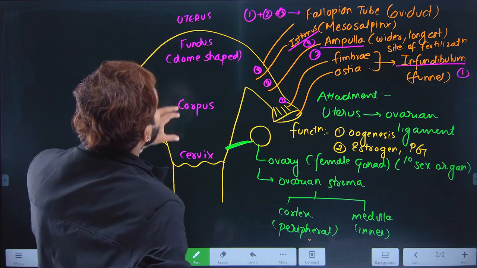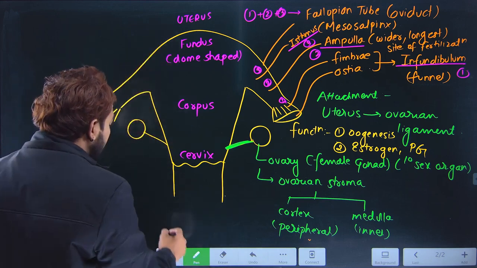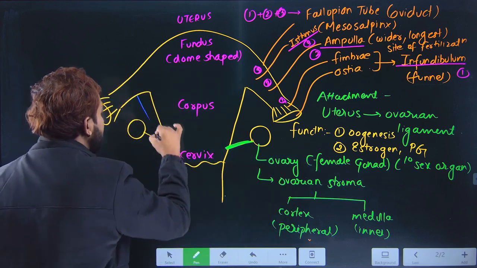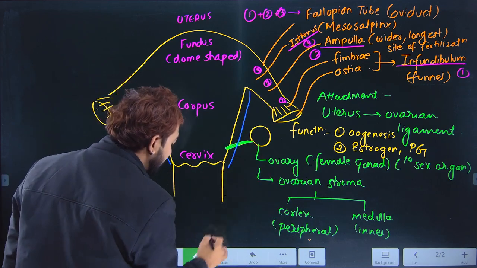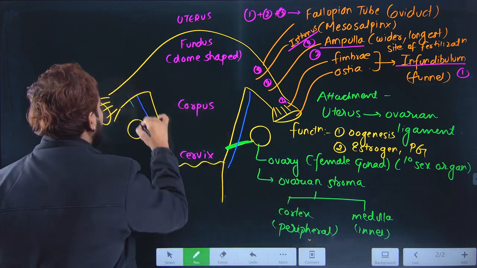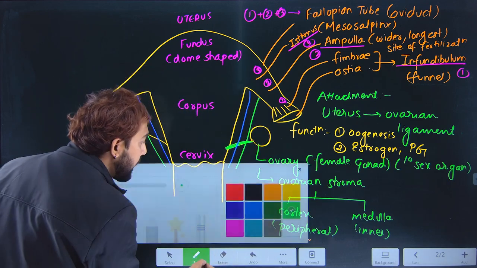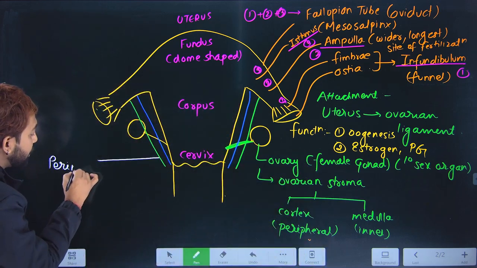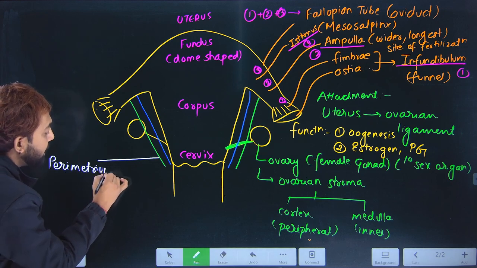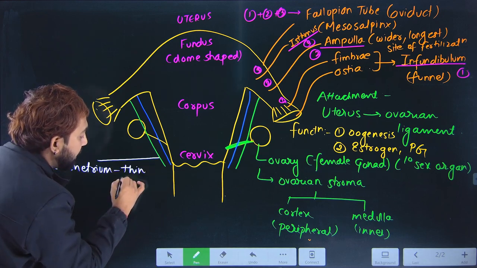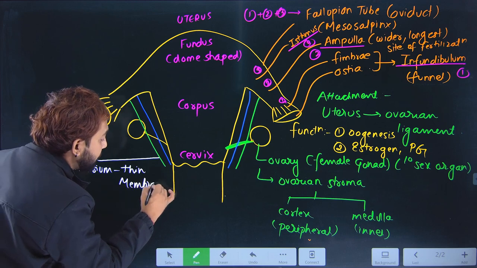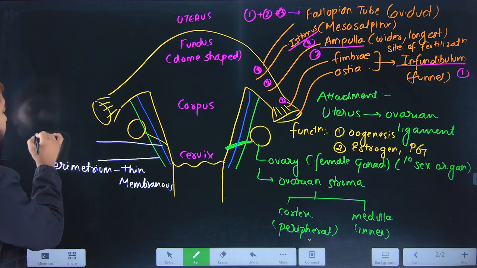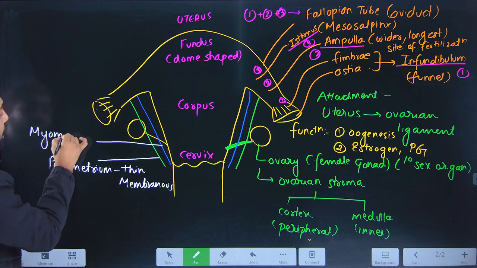So these are the 3 parts of the uterus. Now let's take the 3 layers of this uterus. This is layer number 1, already made. This is layer number 2, and this is layer number 3. Now let's label them. The outermost is called the perimetrium, which is thin and membranous. The middle layer is called the myometrium.